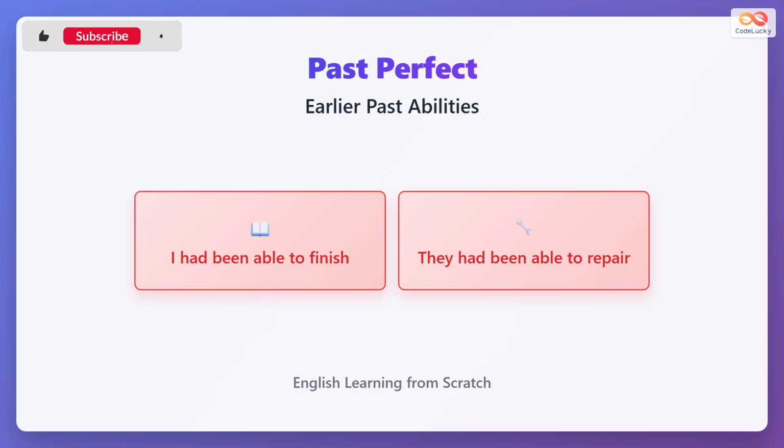Past perfect uses had been able to. I had been able to finish means the ability was completed before another past action. They had been able to repair shows an earlier past ability. This tense shows abilities finished before other past events.